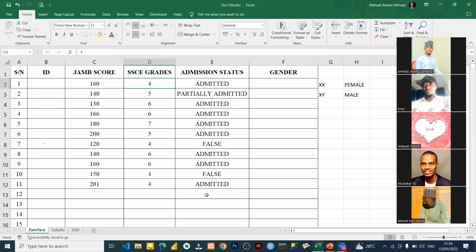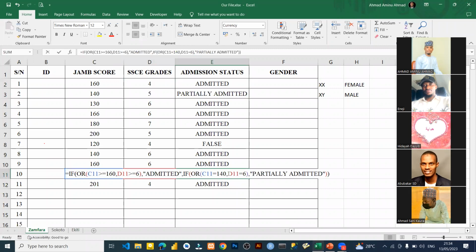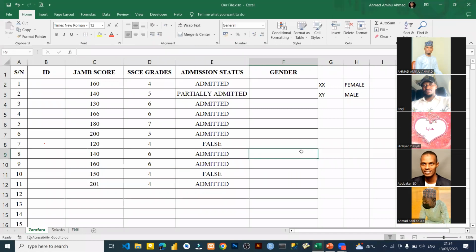Yeah, the other cell shows false because I didn't pass it false for him when I used that partially admitted nested if. I should have created a criterion after this, for example, to say anything less than 140 and less than 6 should be rejected. If I use that and drag the formula, we will not see that false like that. That's why it just showed this for you. But don't worry, we used the other one without the nested if, with OR and AND.